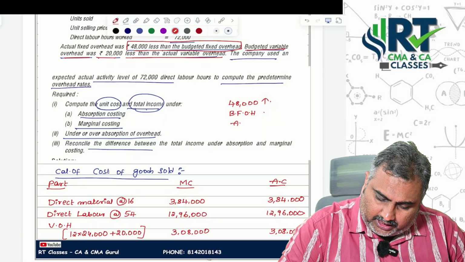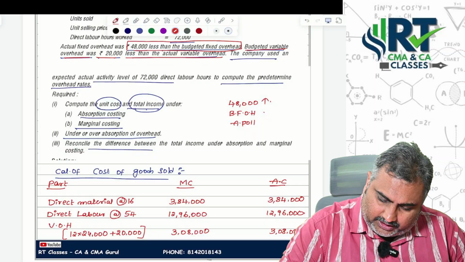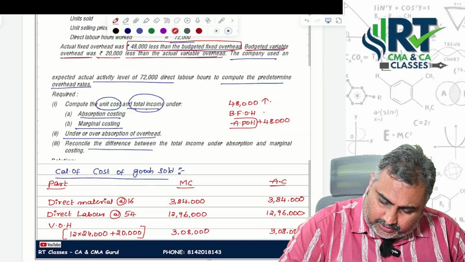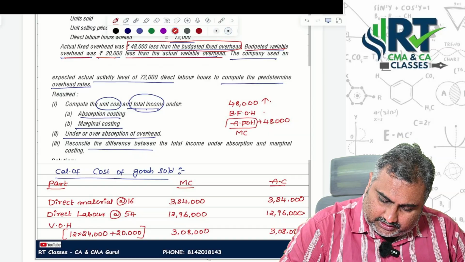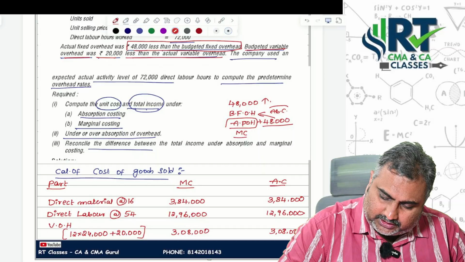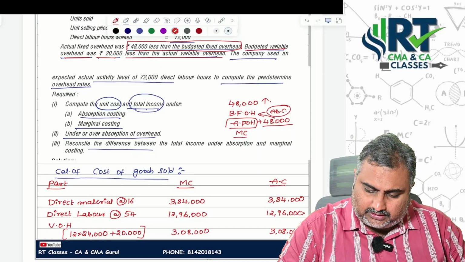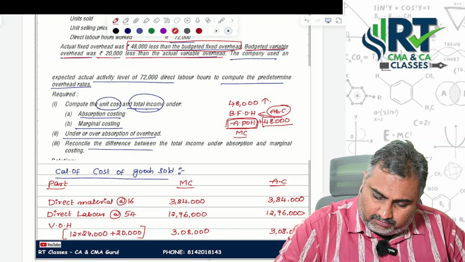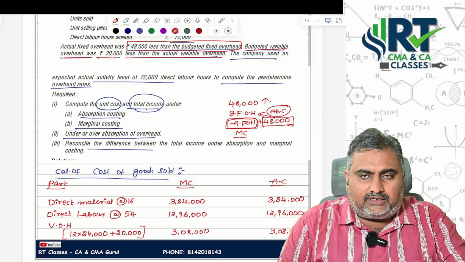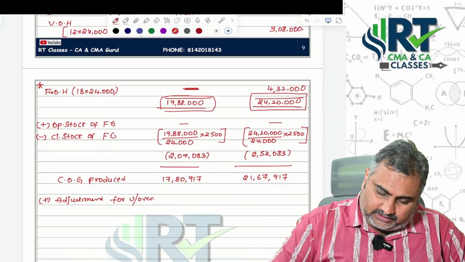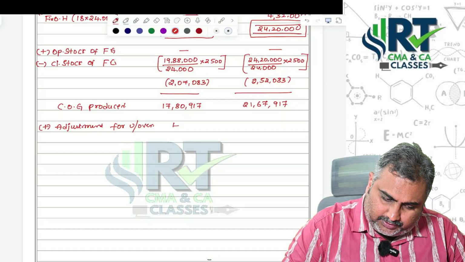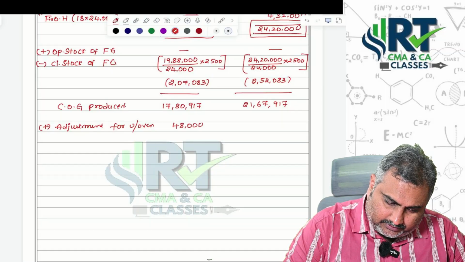This means actual production overheads plus 48,000 we will show. The actual production overheads only we will see under marginal costing. This 48,000 we will see in the absorption costing part, because absorption costing is not based on actuals but on a budget basis. How much I want to recover should be reflected in the books of accounts. That's the reason this adjustment for under or over recovery should be reduced here.